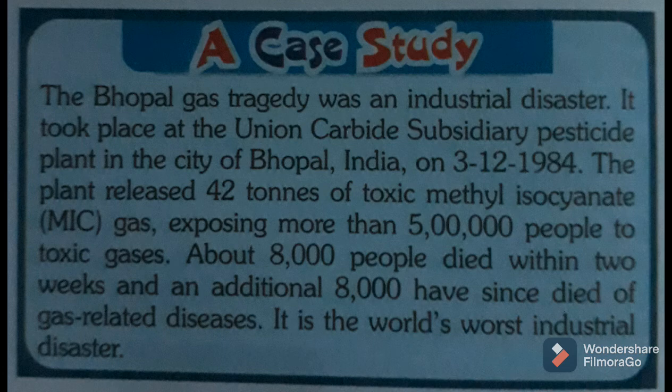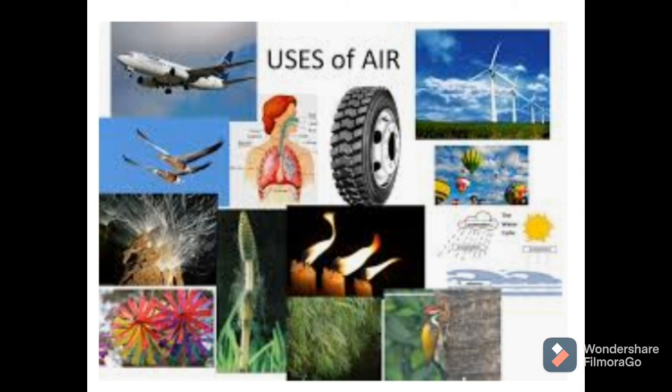So which gas was released during the Bhopal tragedy? The name of that gas is methyl isocyanate, and this gas was very poisonous. Because of exposure to that gas, 5 lakh people were exposed to this toxic gas, and about 8,000 people died within 2 weeks, and an additional 8,000 have since died of gas-related disasters. It is the world's worst industrial disaster. So remember the name of the gas released in the Bhopal tragedy: it's methyl isocyanate.